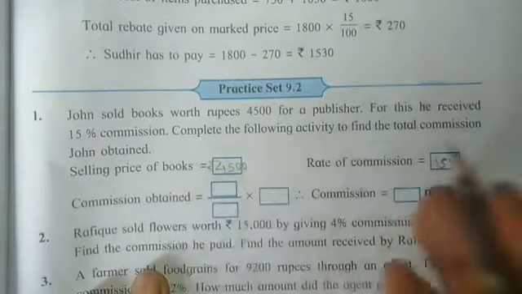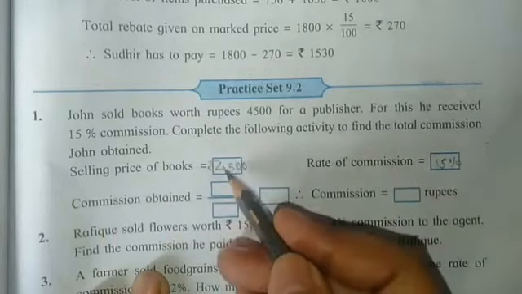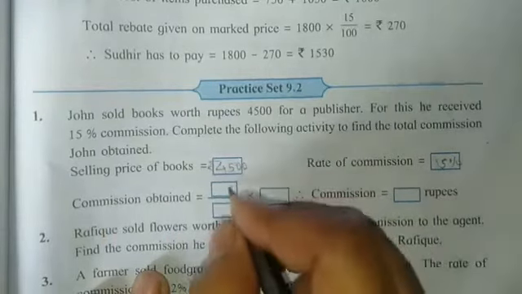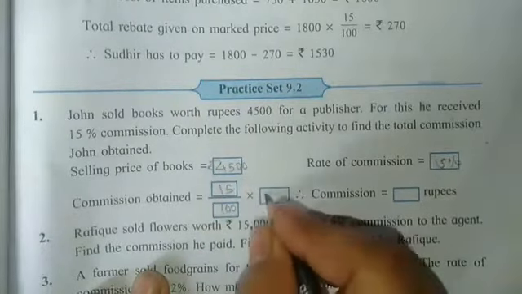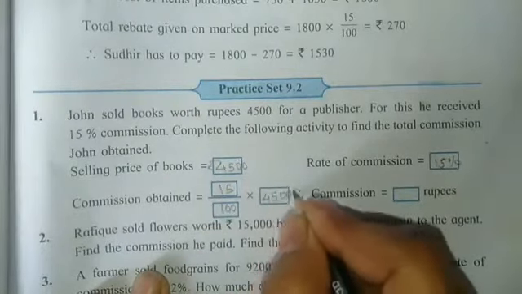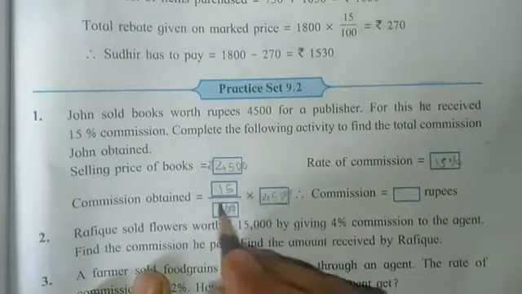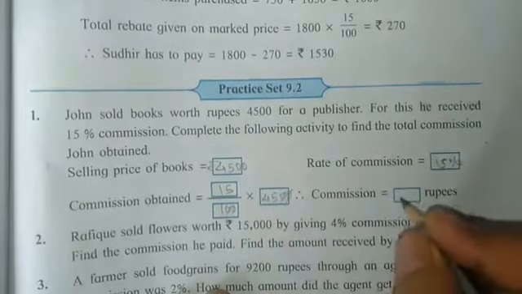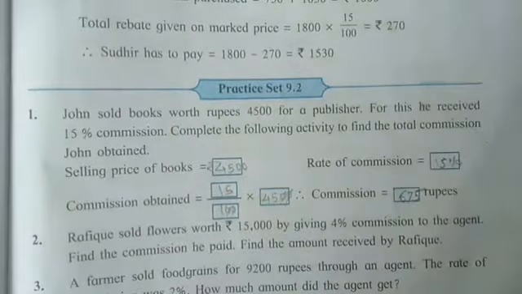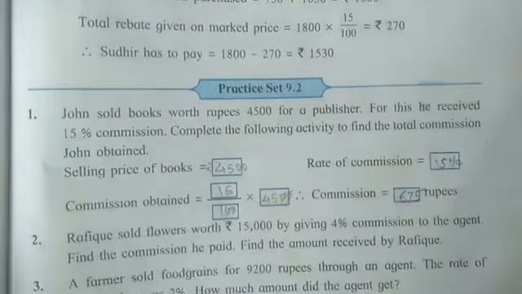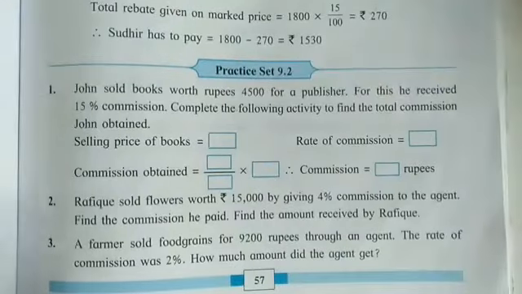So commission obtained is 15% of 4,500. So 15 upon 100 multiplied by 4,500. So 2 zeros are cancelled. So 15 multiplied by 45 is 675 rupees. Very simple.